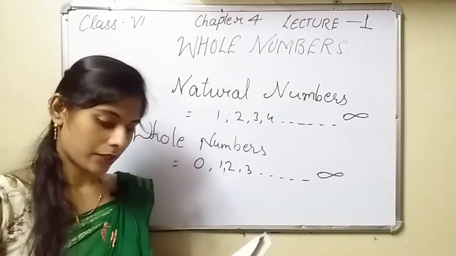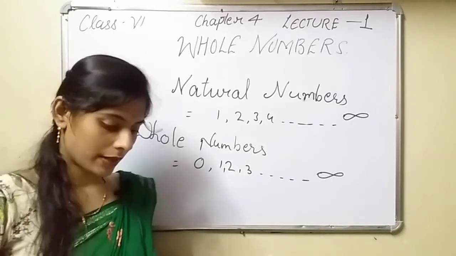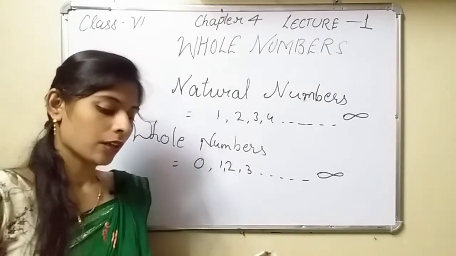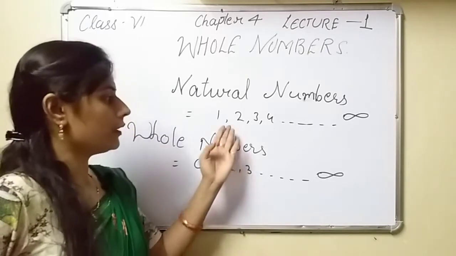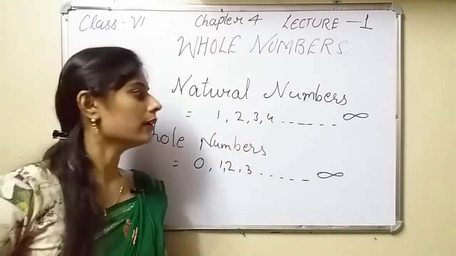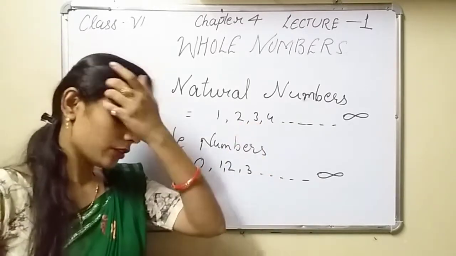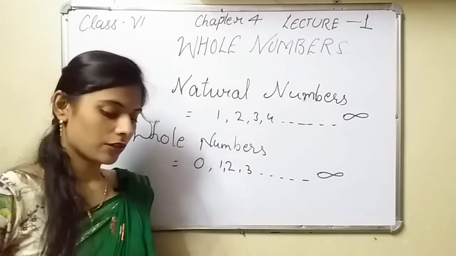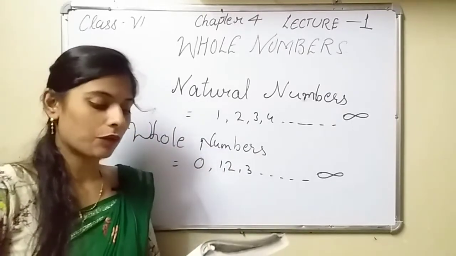Numerals are the symbols which are written for the number names. For example, 1, 2, 3, 4, 5 are numerals, and in numbers you can write the spellings also. Now, whole numbers: what are whole numbers? We have seen that 1, 2, 3 are called natural numbers or counting numbers.